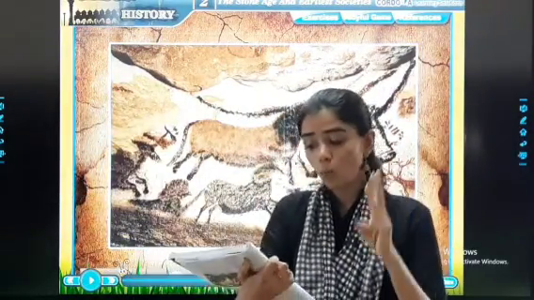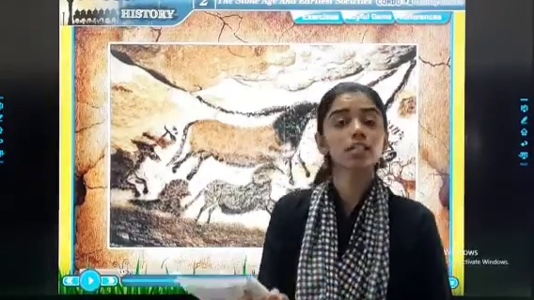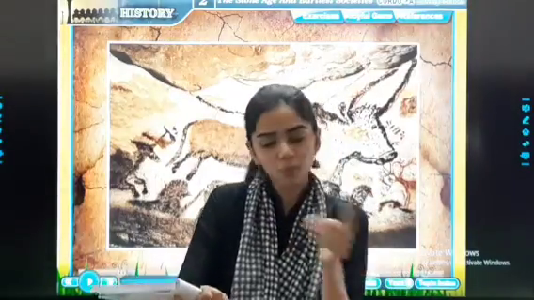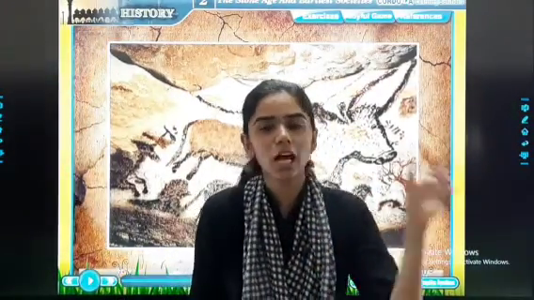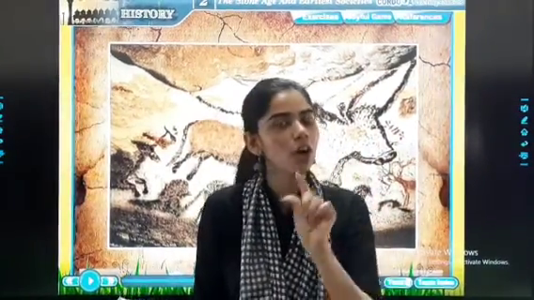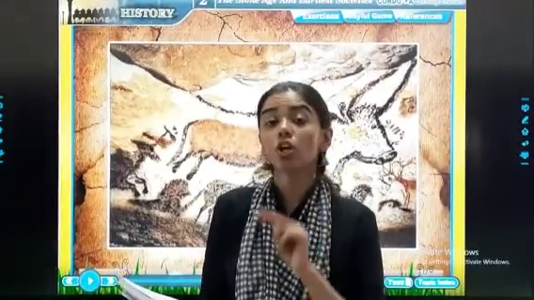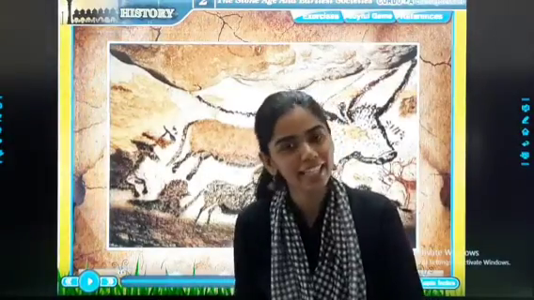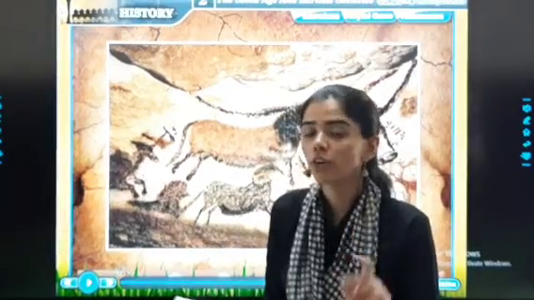Red, green, white, and ochre colors are used in the paintings. Now, red, green, and white we know. The ochre color is somewhat, you can say, dark yellow or orange. It is like a mixture of dark yellow and orange. So these colors were found in these paintings. This was rock paintings.